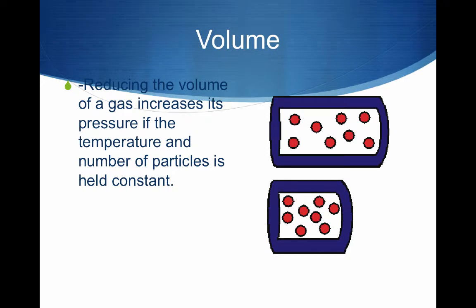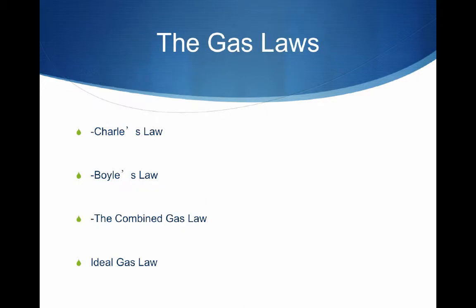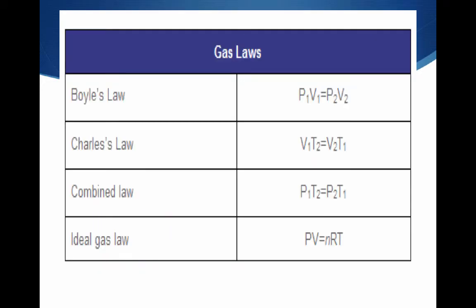Also, volume does affect gas pressure. If we reduce the volume of a gas, it's going to increase the pressure because there's less space for those molecules to move around. And then, of course, the more gas particles we have, the more pressure there's going to be. So there are four main laws that we talk about in chemistry. We're really just going to focus on the two, Charles' and Boyle's law. But there are four main laws that we use to try to determine the properties of gases.